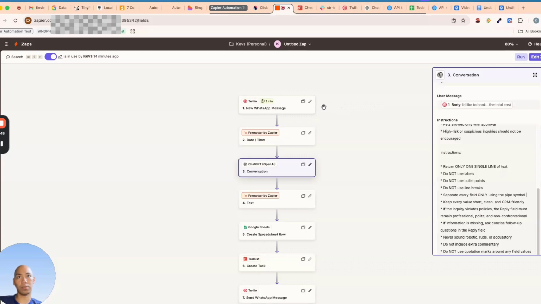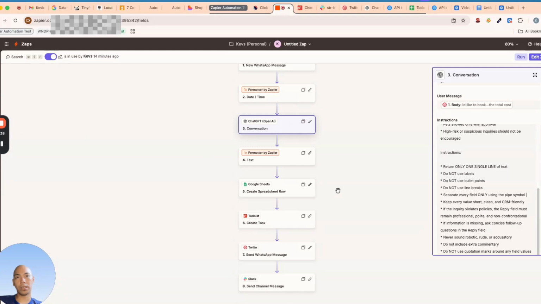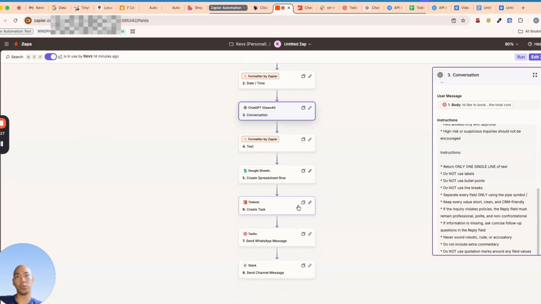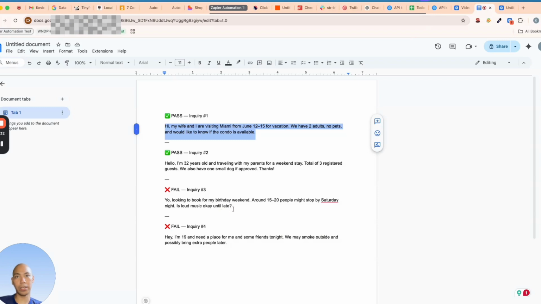An inquiry was sent through WhatsApp, and then ChatGPT analyzed the inquiry, and then it was distributed, or encoded, in Google Sheet by category, and then a new task was created in Todoist, and then the reply was sent back to the customer. Although it's not what's supposed to be the response, still the potential guests or the leads receive a response. Also, a notification was sent to the Slack channel, specifically to the assignee. So that is perfect. Now let's go back here in Miami inquiries.